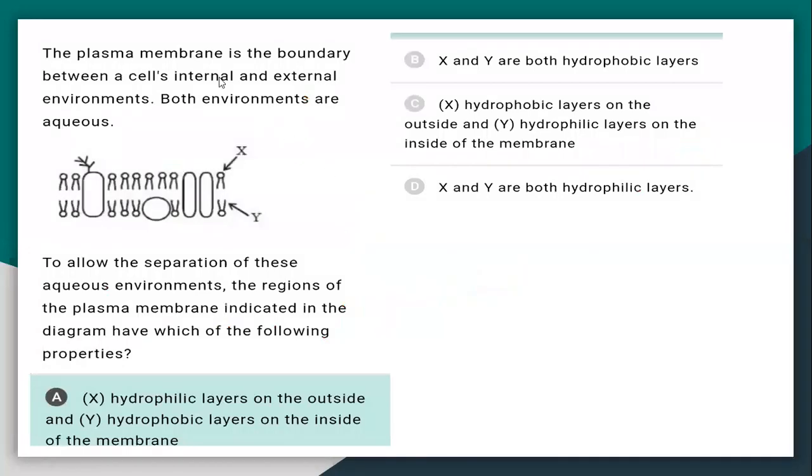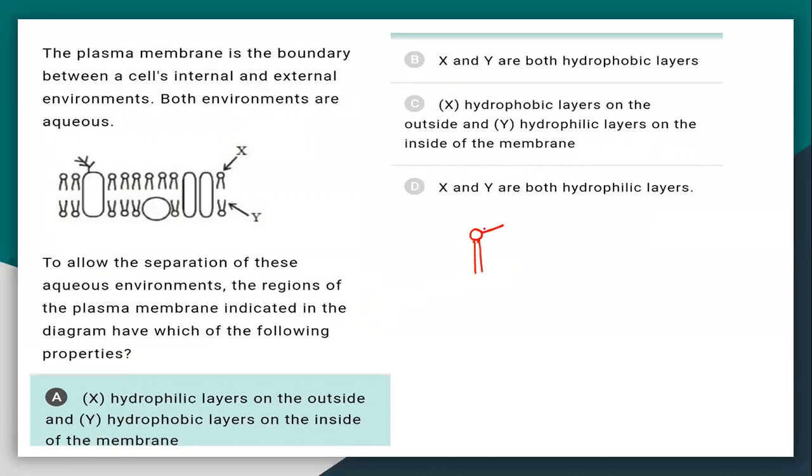Now, the plasma membrane is the boundary between a cell's internal and external environment. Both environments are aqueous. You know that there is a phospholipid bilayer, and phospholipids are amphipathic in nature.